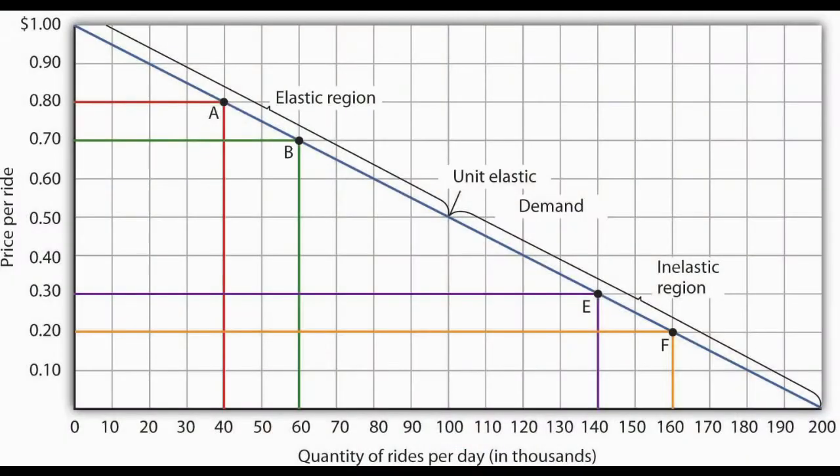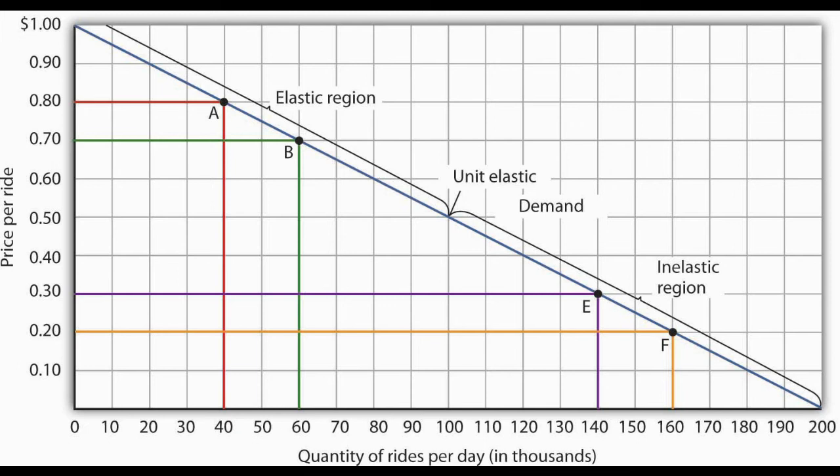So a drop in fare from 80 cents to 70 cents would result in the same numerical increase in rides as a drop in fare from 30 cents to 20 cents. But the percentage change in both of these cases is different for both the price and the quantity of rides. Actually, the small percentage change in fare from 80 cents to 70 cents results in a larger percentage increase in rides per hour, from 40,000 to 60,000.